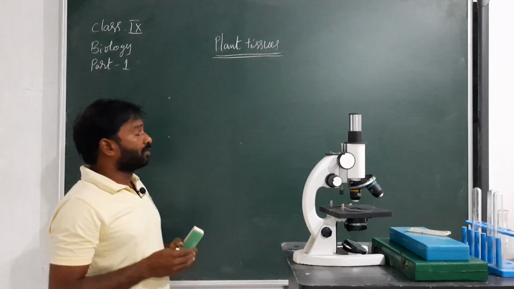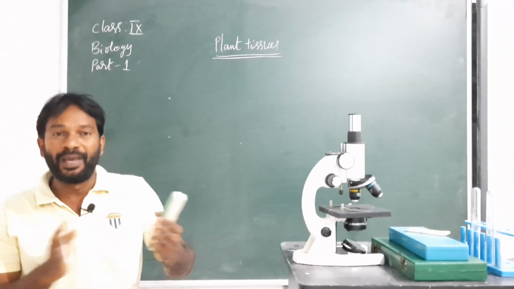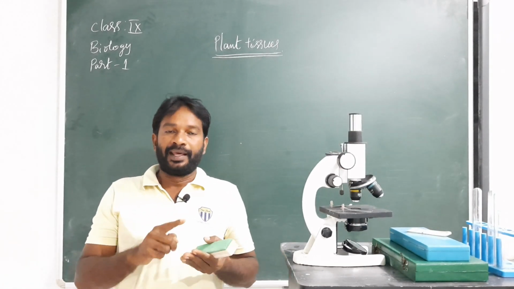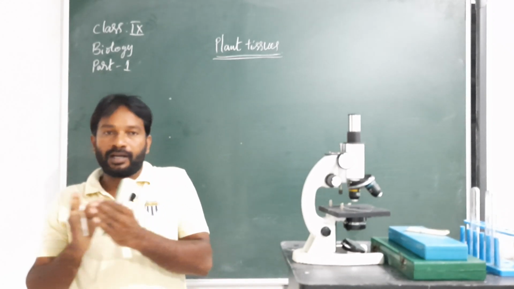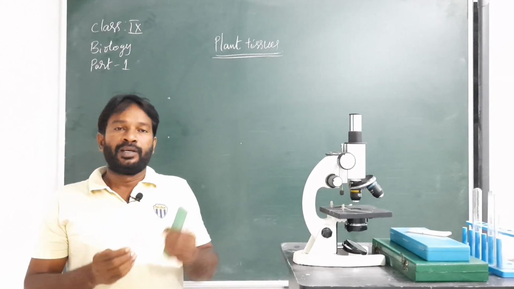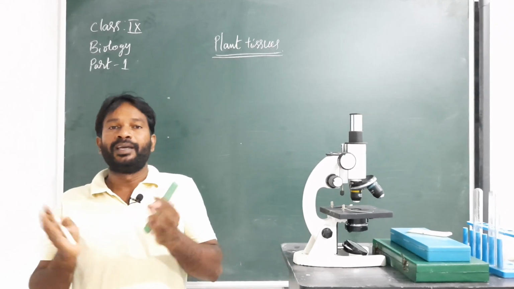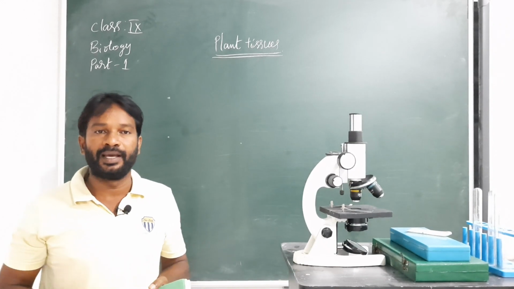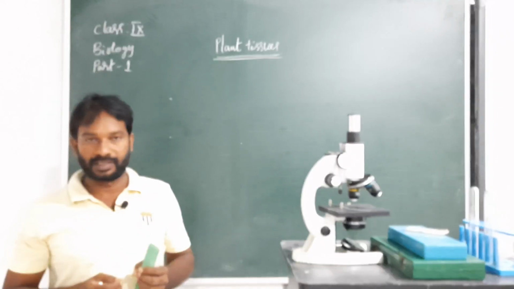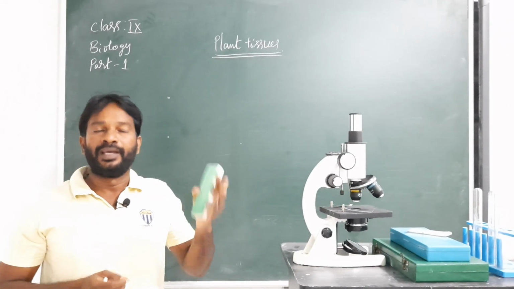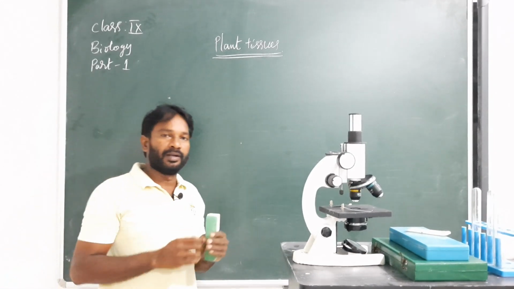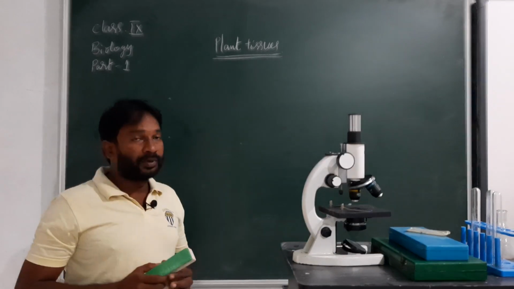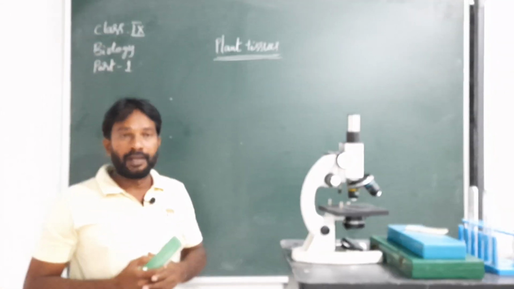Next, what are the basic functions? Respiration, digestion, circulation, reproduction. Like this, the processes take place in both plant cells and animal cells. Plant cells have another specific function, that is the photosynthesis process. That process is absent in animal cells, as we discussed in a previous class. Today I am going to explain about the plant tissues in the plant.